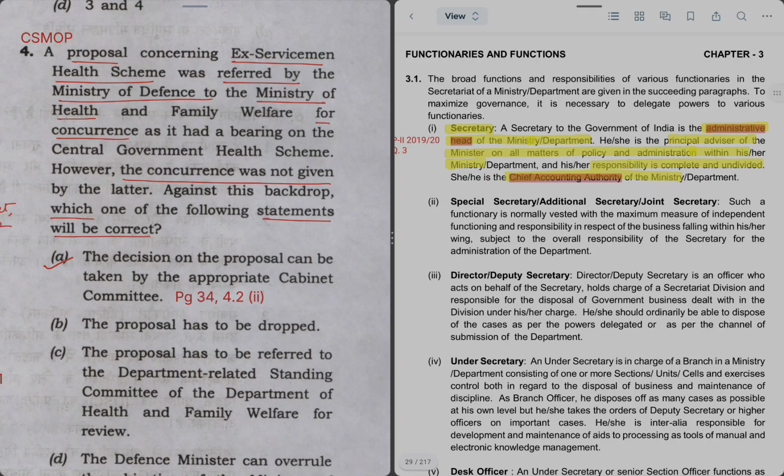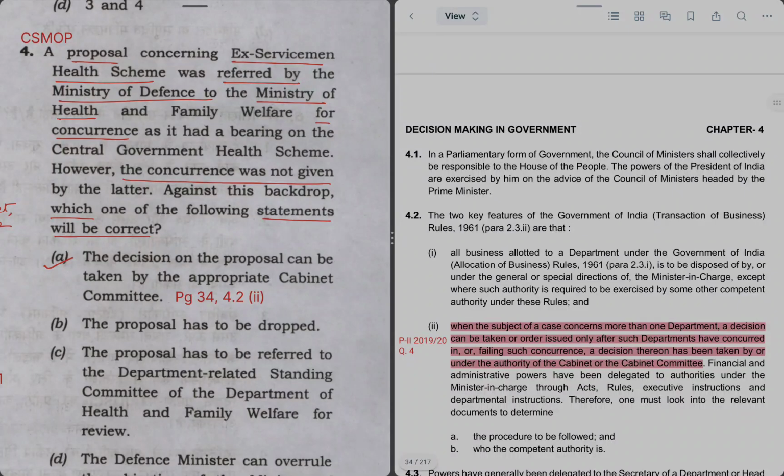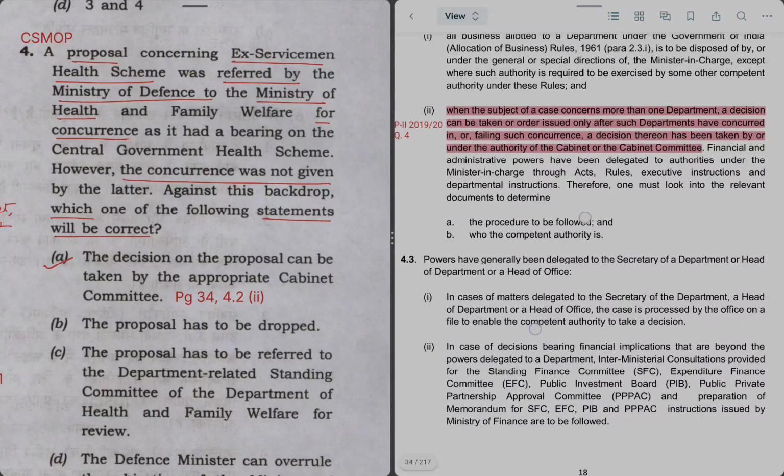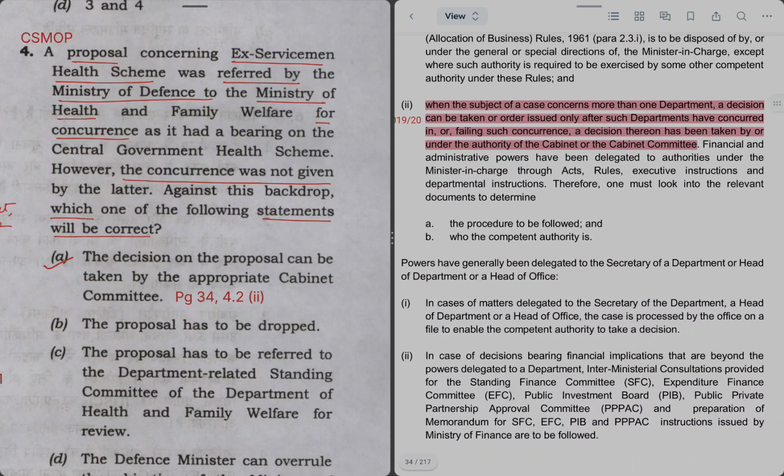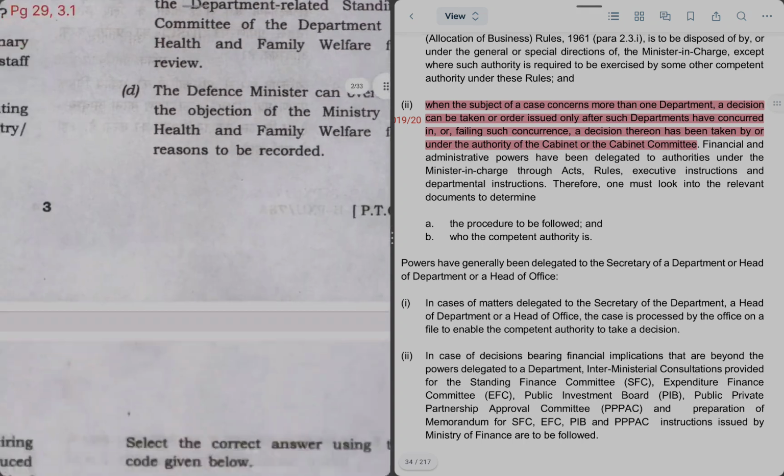we'll go to page number 34. In 4.2 subpara 2, it is given that when the subject of a case concerns more than one department and the second department does not give its concurrence, the decision will be taken by the higher authority, which is the cabinet or any committee of the cabinet. Hence, statement A is the right statement. As there is a deadlock, to remove that, the matter will be referred to the higher authority.